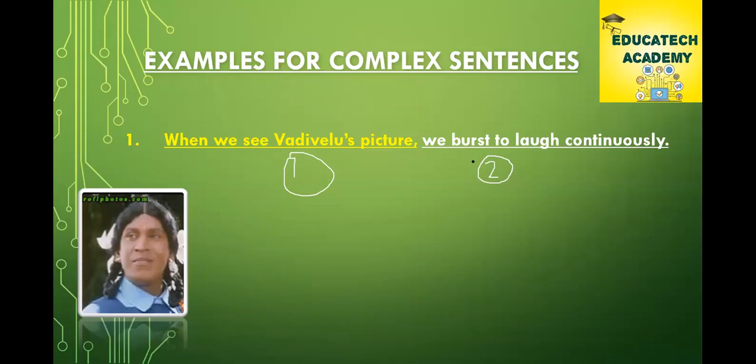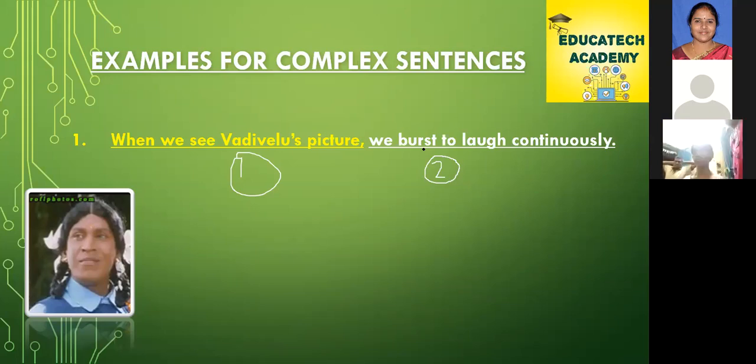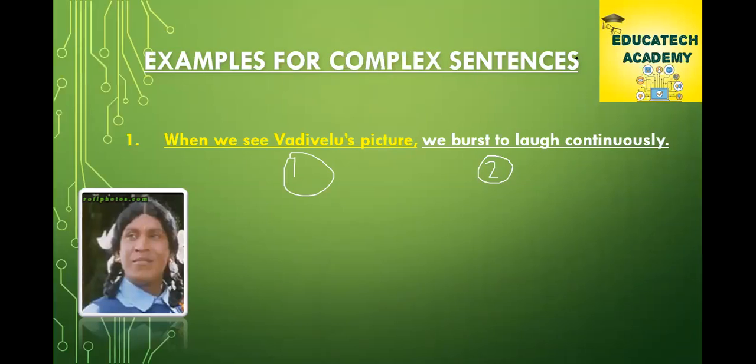Okay, this sentence has two different parts. I have discriminated with the two colors. When we see Vadivelu's picture, first part. When we burst to laugh continuously, second part. Okay, good. There are two different parts. How are we going to learn these two different parts using complex sentences?